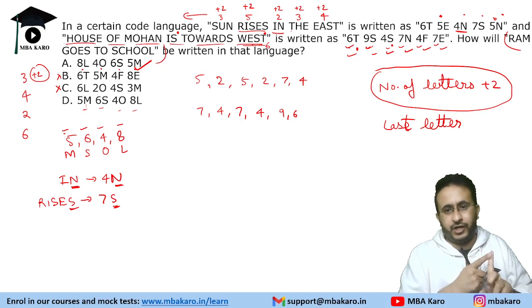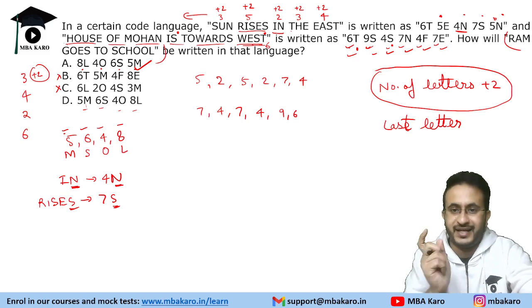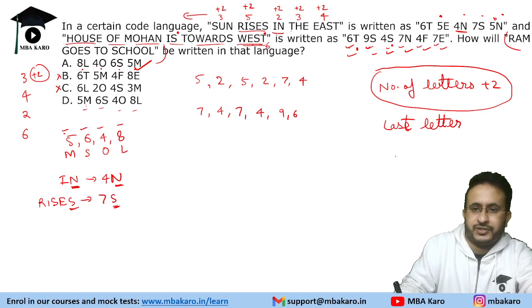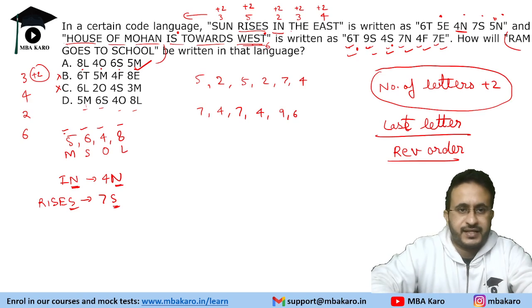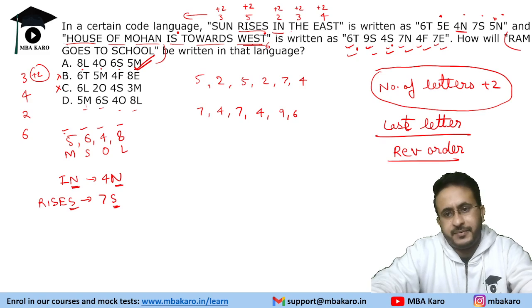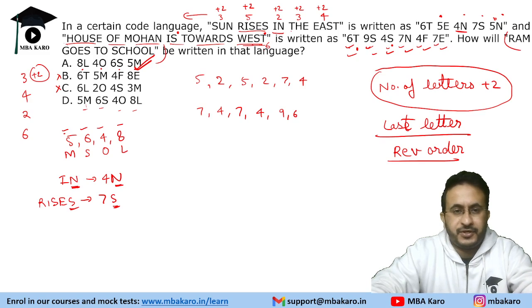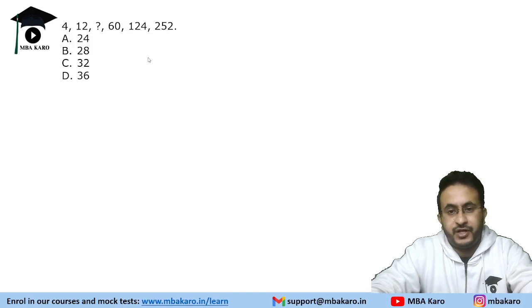So the logic for the number is number of letters in that word plus 2. Last letter is the letter with that code. So number of letters plus 2 and the last letter and in the reverse order. So that was the logic of this question. So these three things, and hence the answer is option A. Now if you come across such questions, it is advisable to skip them in the examination because it takes a lot of time to figure the logic and then execute it.